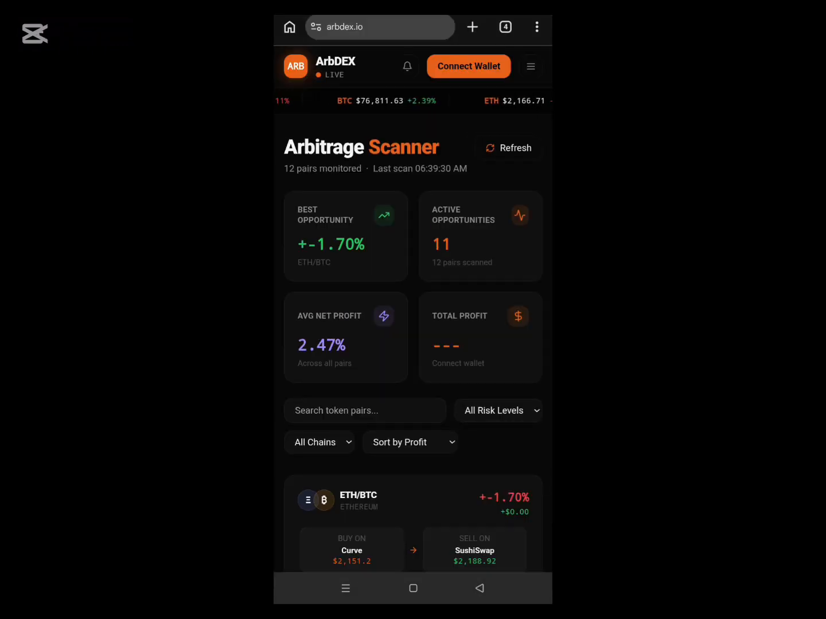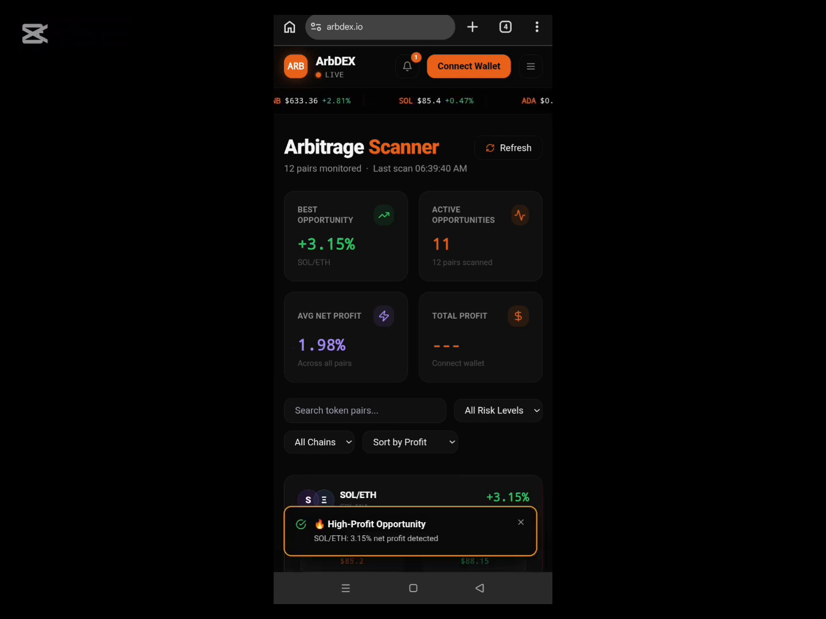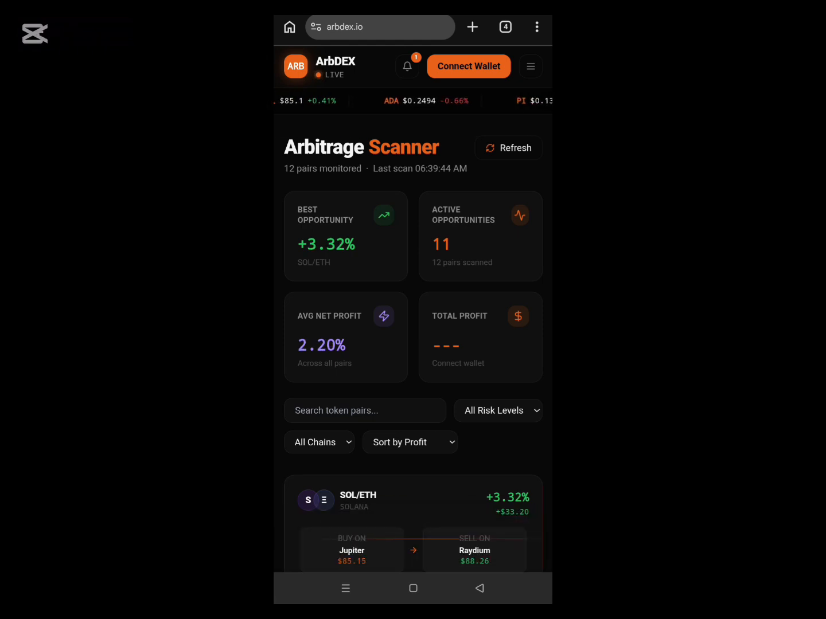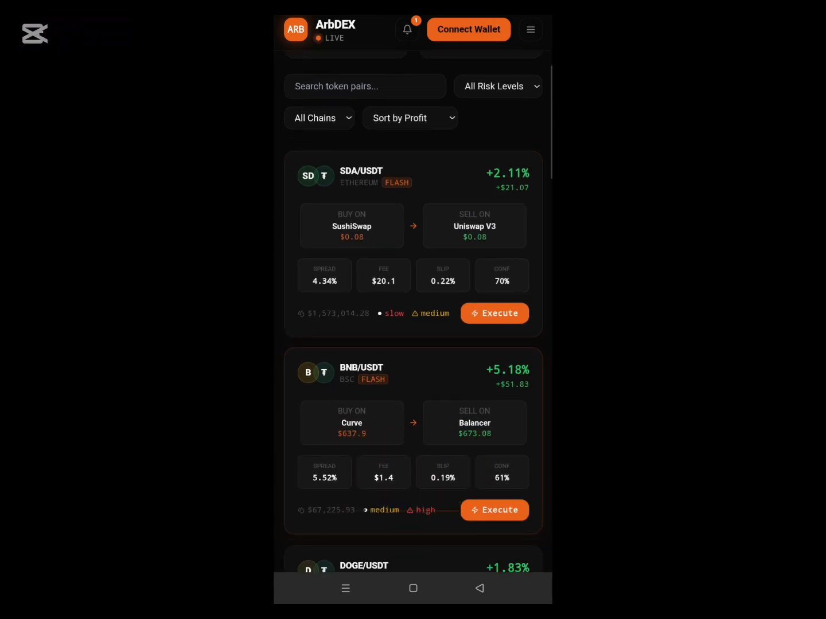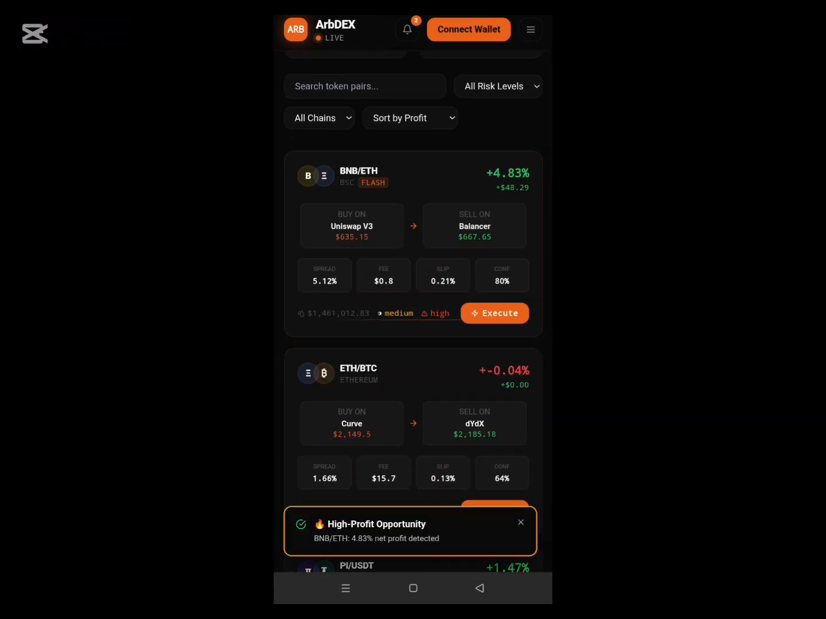Good. This is the ArbDex. Now you can see there are so many cryptos being displayed, and you can see the opportunity cards, or the profits you can make, and active opportunities, net profit, total profit, all of them, you can see them here. Now, what interests me most is the arbitrage cards. Now you can see these are different crypto token pairs. You can see BNB Ethereum at 4.9% profit.